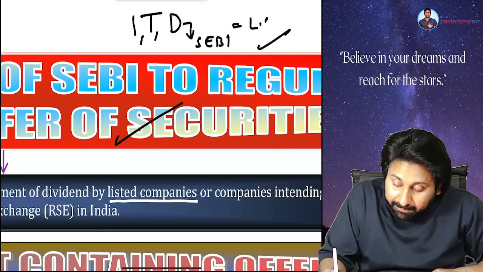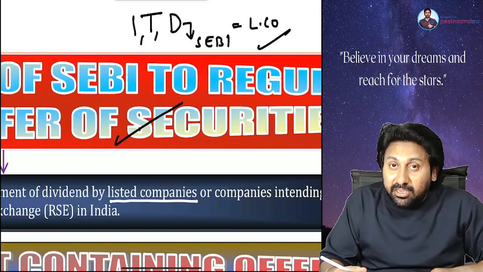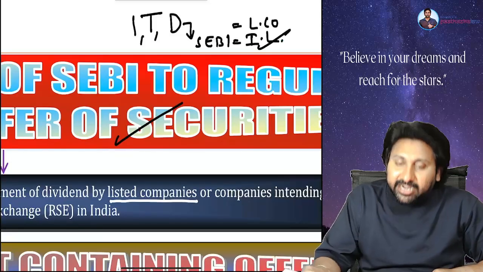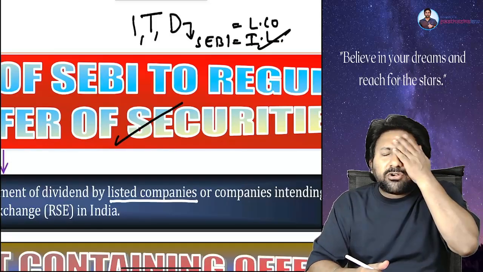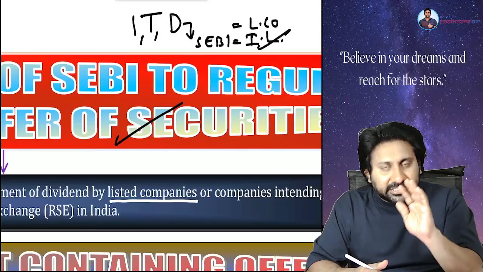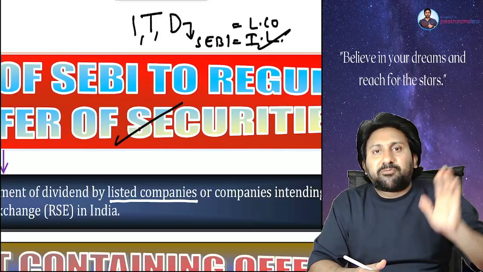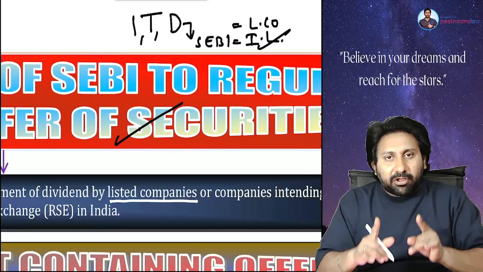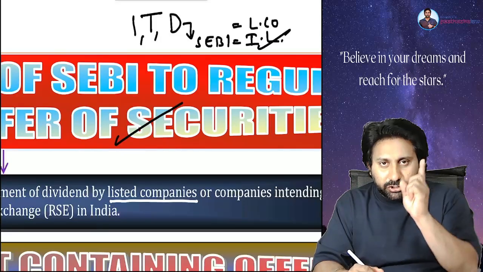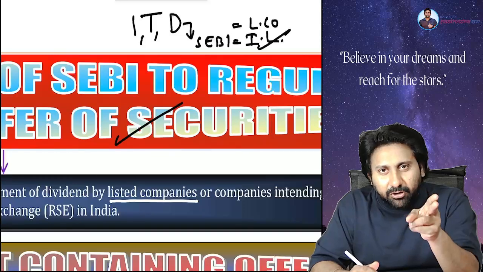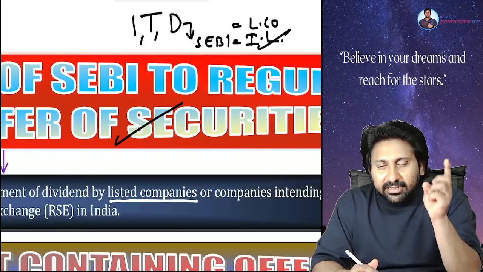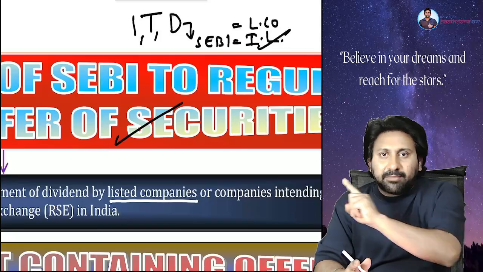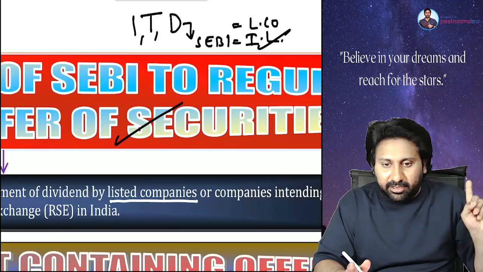In case of which company? Listed company or companies which are intended to get listed. What do I mean by intended to get listed? Not a listed company, but applied to SEBI for getting listed. So in that pending period, for both kinds of company, issue of security, transfer of security, non-payment of dividend, these three matters are dealt by SEBI only, not by MCA, not by the Companies Act.